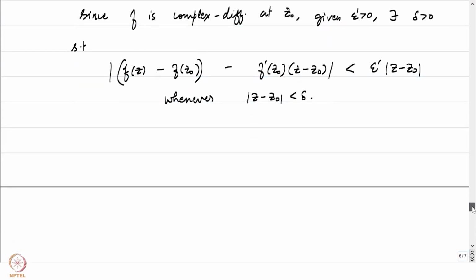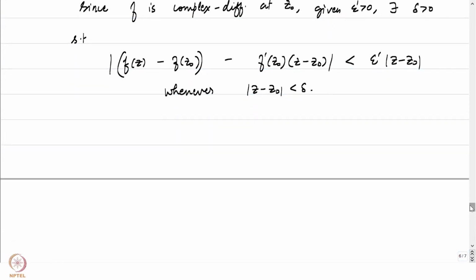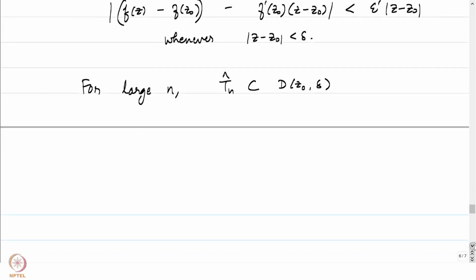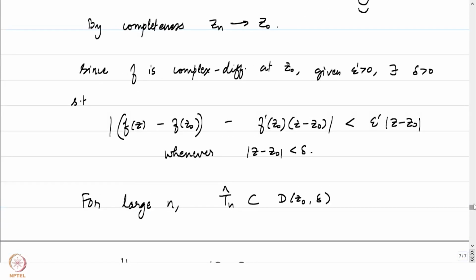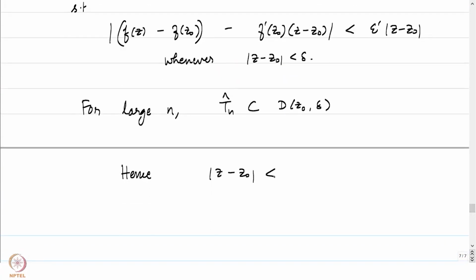And notice that for large n, because the diameter of Tn is converging down to 0 and z0 is in each of these Tn hats, Tn hat is contained in the disk D(z0, delta), and therefore mod of z minus z0 is going to be less than the diameter of Tn, which is equal to the diameter of T0 by 2 to the power n.